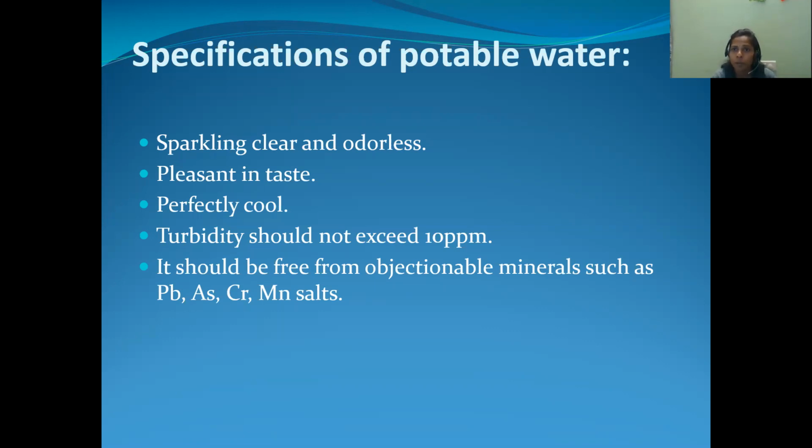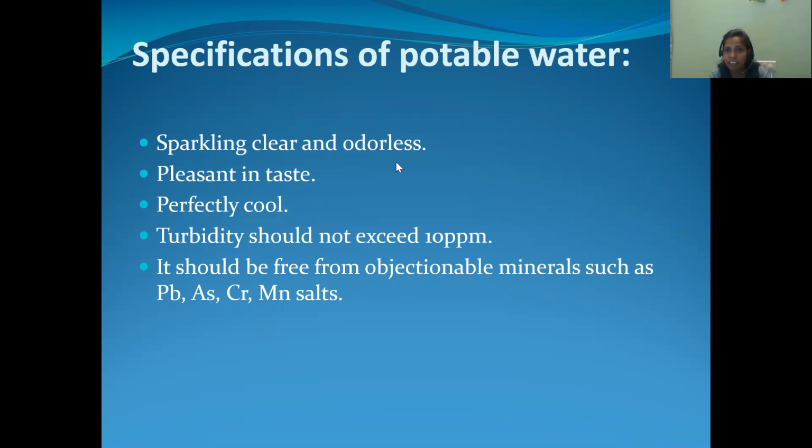What do we mean by potable water? Potable water is nothing but the water which is useful for drinking purpose. So what are the characteristics? How should the water be for drinking purpose? Let us see the specifications of drinking water. It should be sparkling clear and odorless.